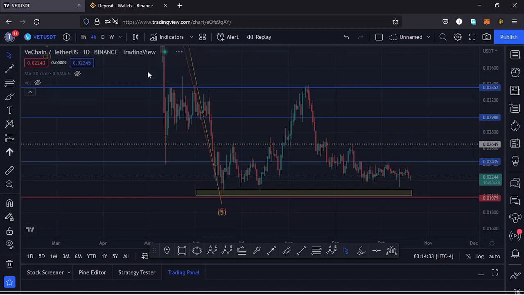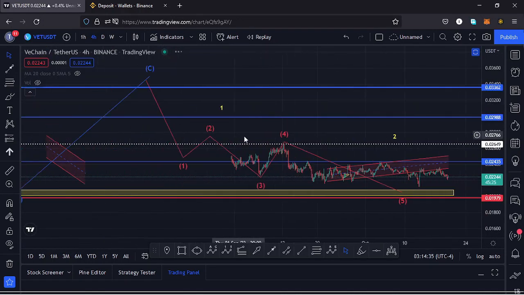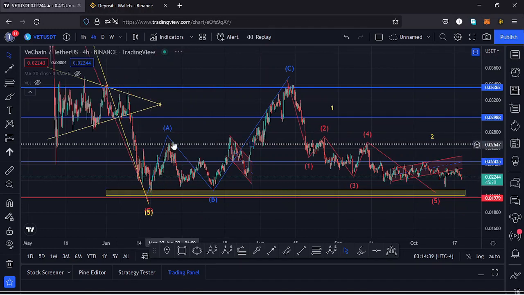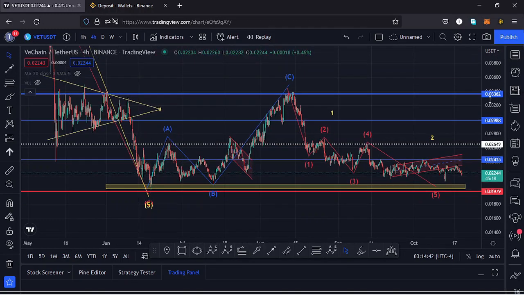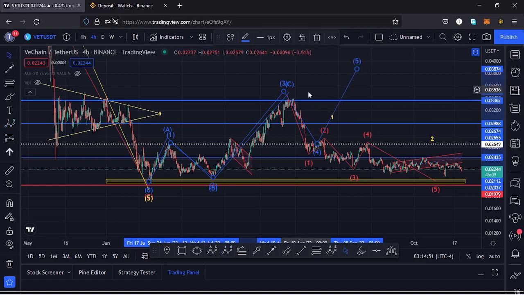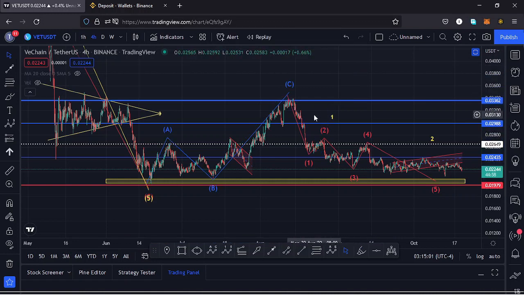Jumping to the 4-hour chart for further analysis, here on the 4-hour chart, after making our low down here, we saw a very nice bounce to the upper side in a movement that I was terming as an Elliott wave structure, having this as the wave 1, then a wave 2, then a wave 3, then I expected a wave 4, and then a wave 5 to complete a higher Elliott wave count 1. But that movement to the upper side got invalidated the moment our wave 4 over here retraced into the high of that first wave, and having done so, I had to remove my Elliott wave structure from the charts and view this movement to the upper side as something else.